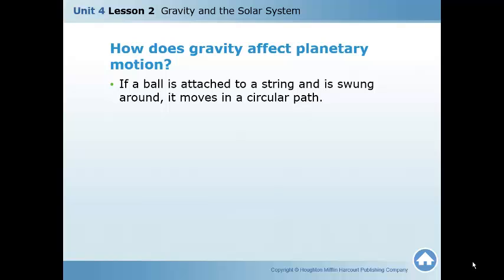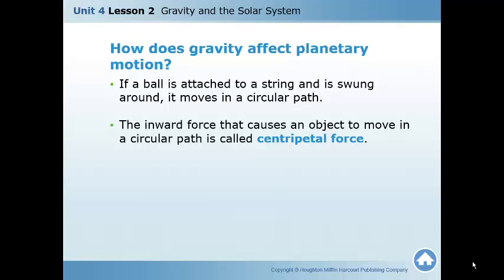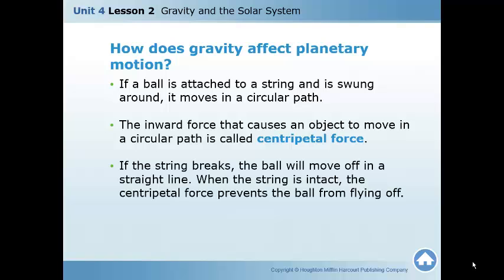If a ball is attached to a string and is swung around, it moves in a circular path. The inward force that causes the object to move in a circular path is called centripetal force. If the string breaks, the ball will move off in a straight line. When the string is intact, the centripetal force prevents the ball from flying off.